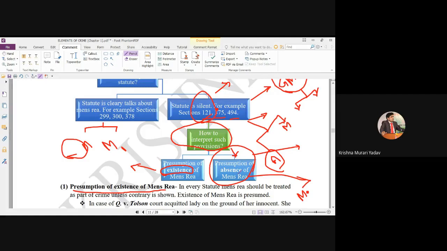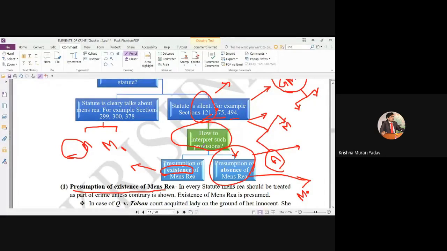For example, in one case, State of Maharashtra versus M.S. George, he was a jurist, he was a smuggler, from Germany. He went to India with 34 kg of gold. Once he came to India, he was arrested. I will discuss it thoroughly, but briefly for the time being. He was arrested and he took the plea: Milords, I was not knowing that keeping so much gold in India is prohibited. I was innocent.